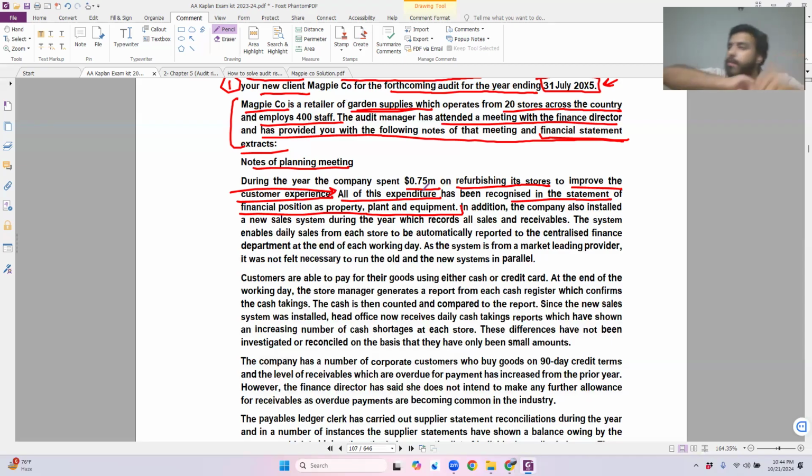I'm not going to say that all of this $750,000 is directly just a revenue expenditure the company has done wrong. No, I will just state that there is a risk that the expense was capitalized, that property, plant and equipment is at risk of overstatement, and the relevant expense is understated within the statement of profit and loss. Because I don't know the name of that expense, I will simply write down the relevant expense. The expense that should have been recorded is understated within the statement of profit and loss. So this is my opening line at the moment.